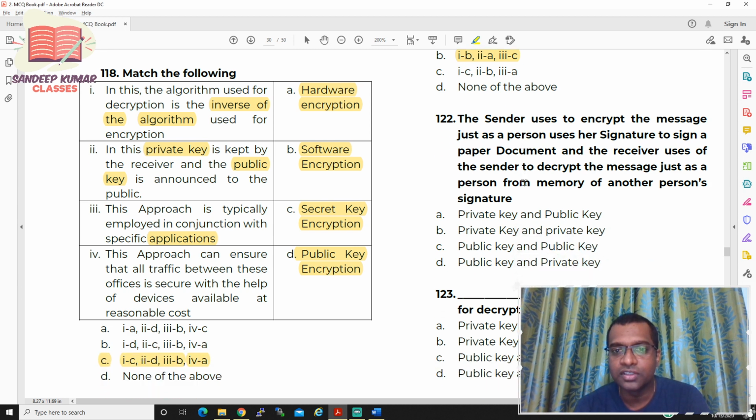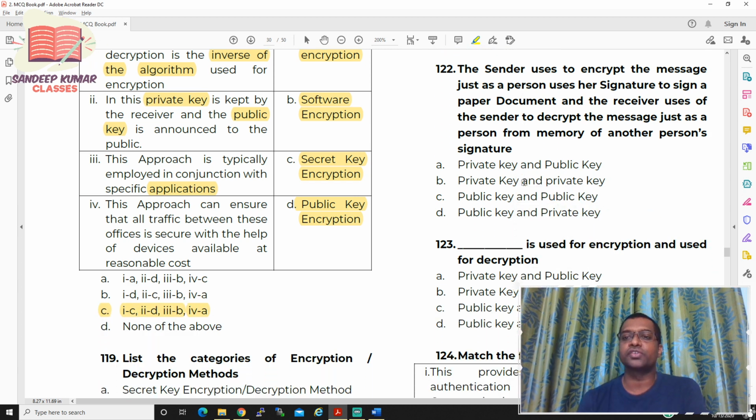Now let us move to question number 122. The sender uses to encrypt the message just as a person uses her signature to sign a paper document, and the receiver uses the sender to decrypt the message just as a person from memory of another person's signature. So you need to pick up in the same order.